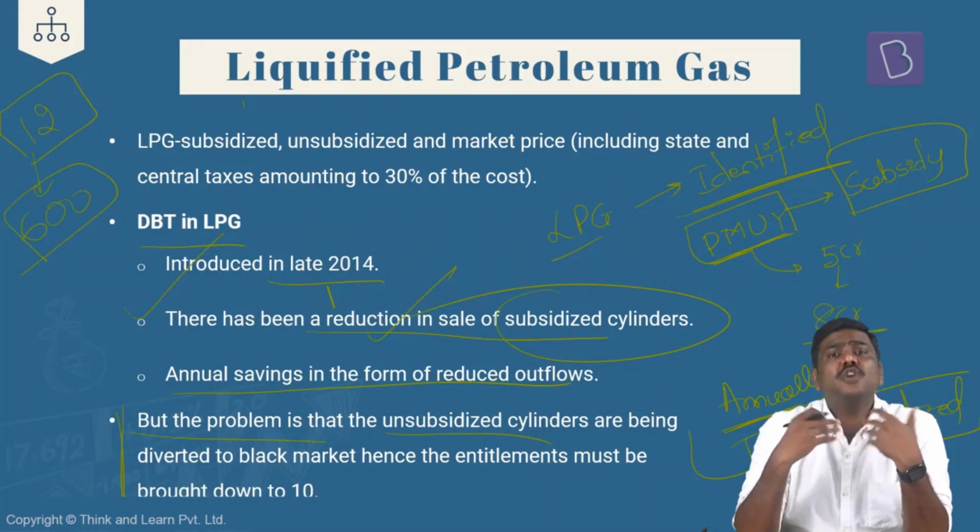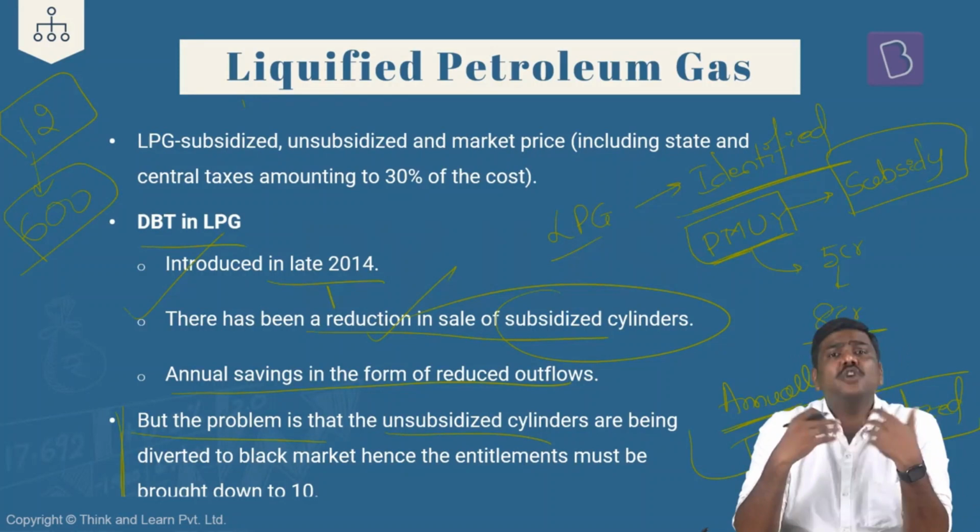And please understand, even if the 12 subsidized cylinders are exhausted, what will happen next? I will have to purchase the 13th, 14th cylinders at unsubsidized prices, let's say 900 rupees. And even then, the government will be violating the one product, one price principle. That is, there is a commercial enterprise, my restaurant, which is supposed to purchase a cylinder at let's say 1800 rupees. But on the other hand, even after consuming 12 cylinders, I'll be able to purchase the 13th cylinder at, let's say, 900 rupees. Even now I can purchase the cylinder supplied to my commercial entity because there's a huge price differential. So because of this difference between the subsidized cylinders, the unsubsidized cylinders and the market price cylinders, because the price differential is very high, there is always a deviation, there is always a black market related to that.